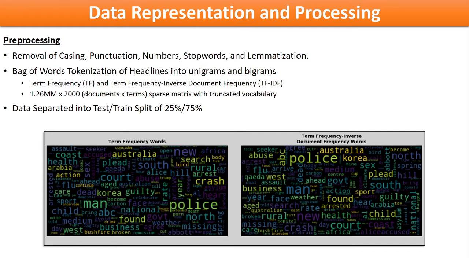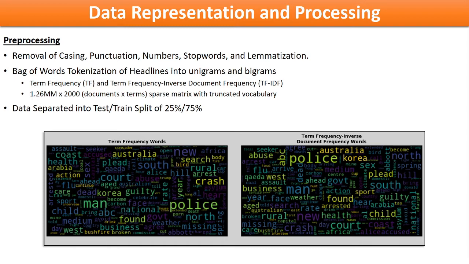The corpus was then tokenized into unigrams and bigrams, which loses the meaning associated with word order, barring at most two-word phrases. This is called a bag of words model. Two models or matrices were produced: a term frequency matrix, which is just a raw count of words in each document, and a term frequency inverse document frequency matrix, which decreases the weighting of common words found in the corpus.